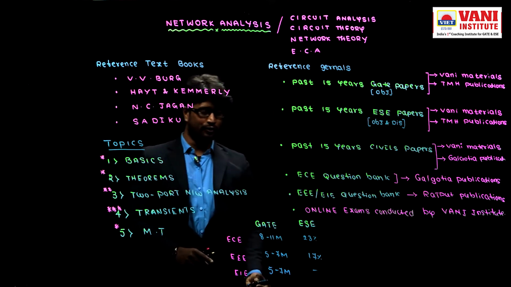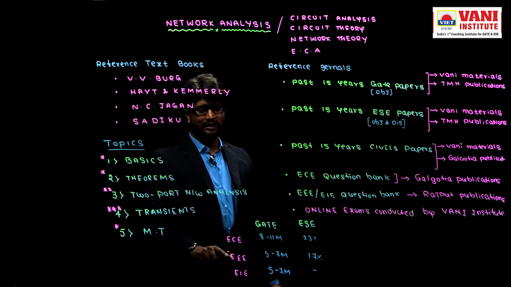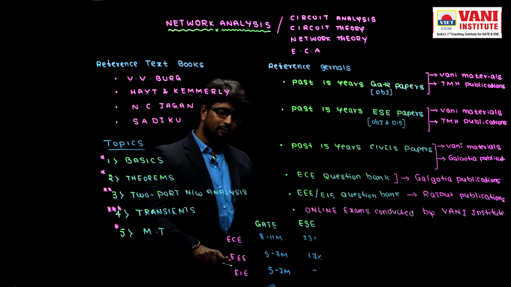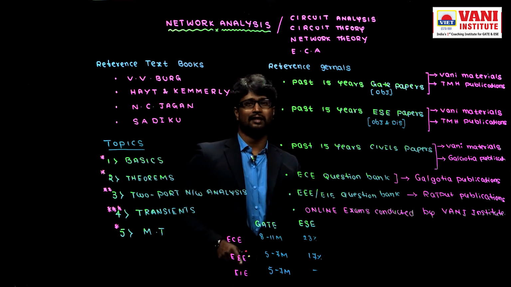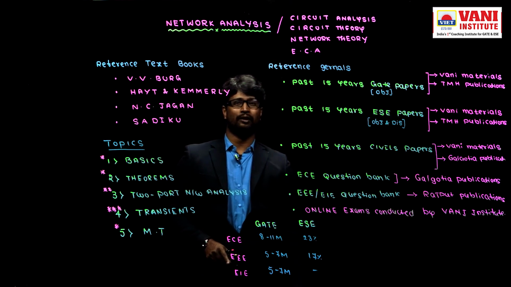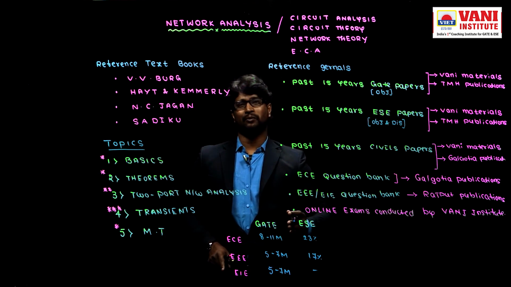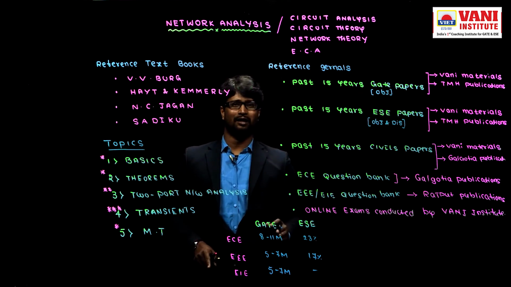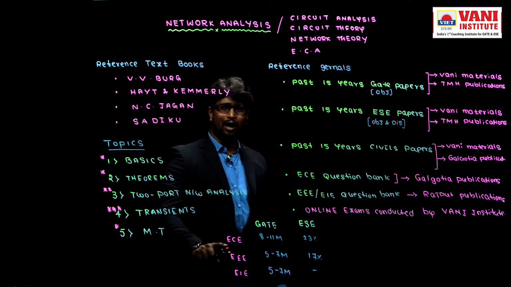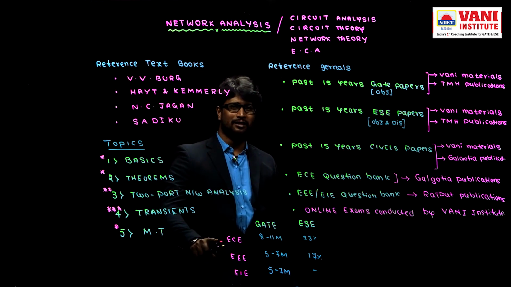instrumentation people. If instrumentation people want to write engineering services, they may attempt it in EEE, otherwise in EC. Why? Because the engineering services exam is conducted for only 4 branches. What are the 4 branches? ECE, EEE, mechanical and civil. So if people from remaining branches wish to write this exam, they write in one of these branches. For example, instrumentation and EC have almost all subjects the same except measurements and something. So it is very easy to write in EC. It's not a big issue, right?